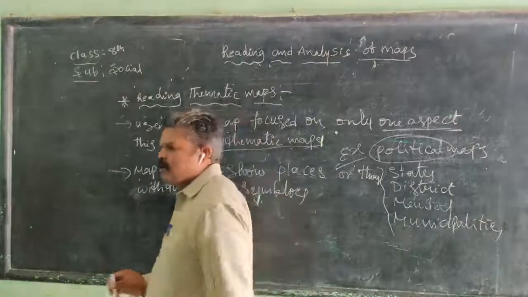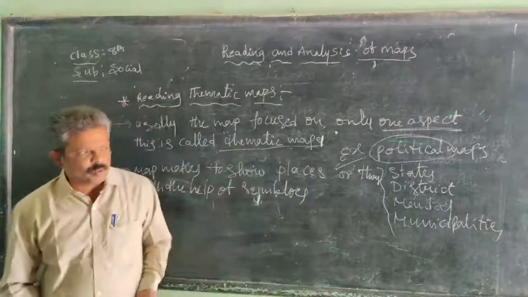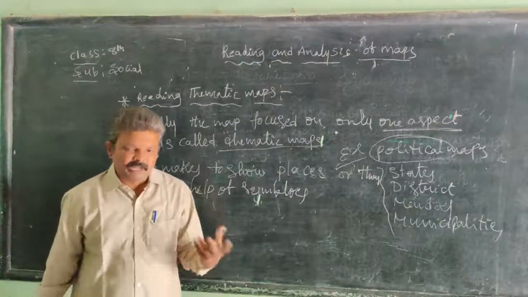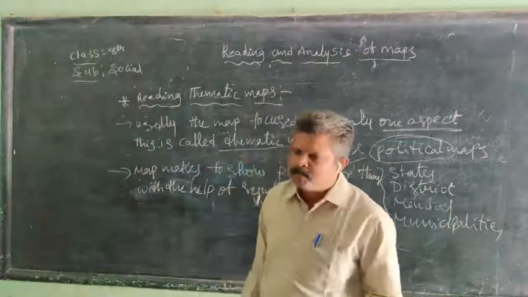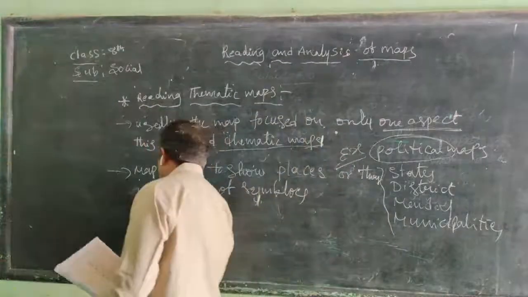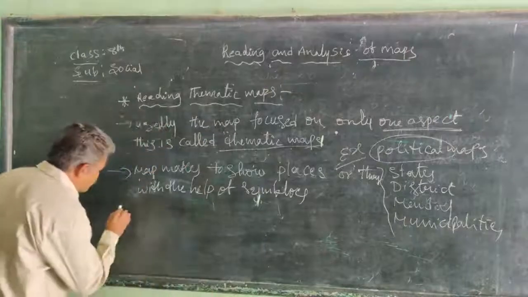In previous classes, in seventh class, we learned about symbols. We use symbols, and colors also.